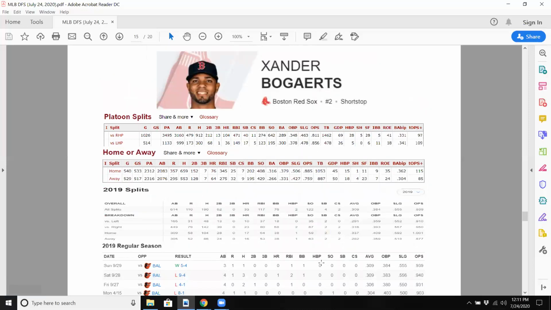Xander Bogaerts, another great one. Does pretty well against lefties. Really good at home. If you look at last year, had a 1.001 OPS.